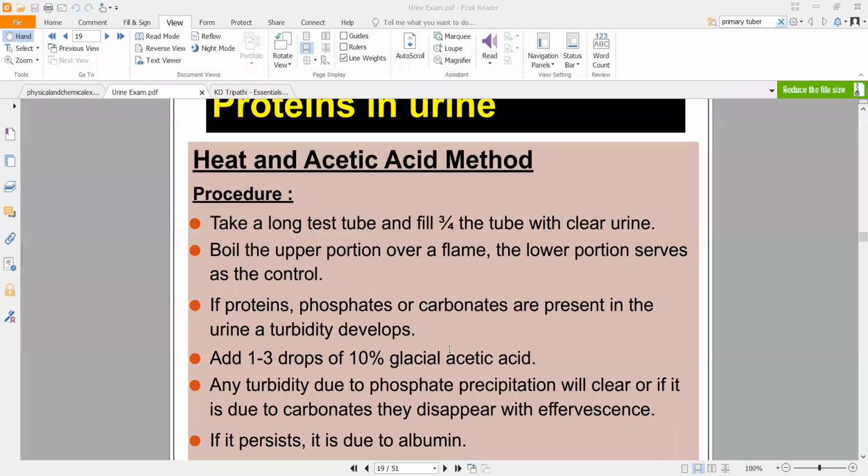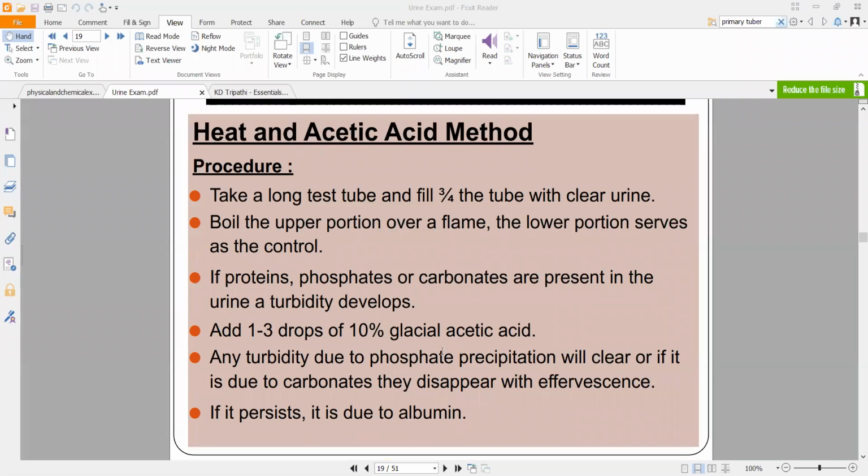If that turbidity persists, meaning there is no clearance at all, note that in both of these conditions the turbidity clears. If phosphate, it precipitates and clears; if carbonate, it effervesces and clears. If it is not clearing in either condition, it means that it is due to albumin. Albumin is a protein. So if the turbidity persists for a long period of time, this is due to albumin. All right, let's stop here.